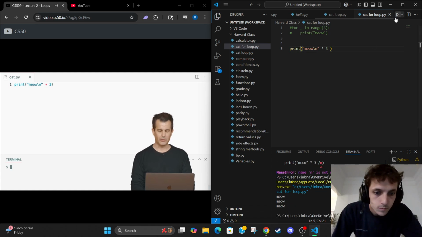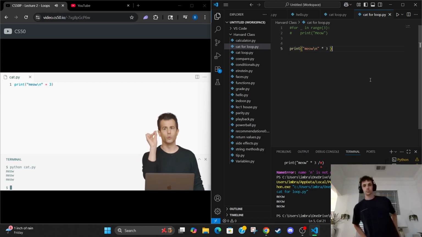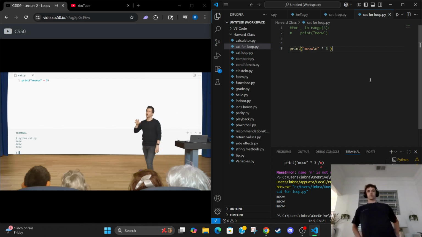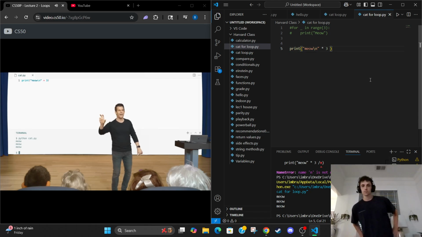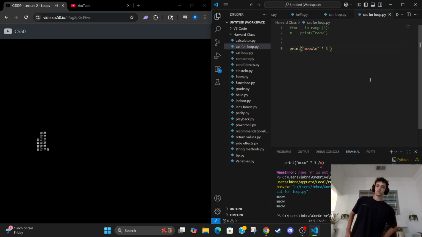Let's see how this looks. Let me clear my screen and run python of cat.py. OK, so close. I like this. Let me call on someone else. The only thing I don't like, and I know I'm being really nitpicky now, is that it's meow, meow, meow on separate lines, but there's kind of this extra blank line, which I'm just not loving aesthetically. I think we can make end equal to quote unquote, not backslash n.